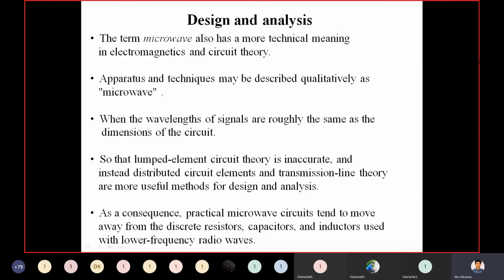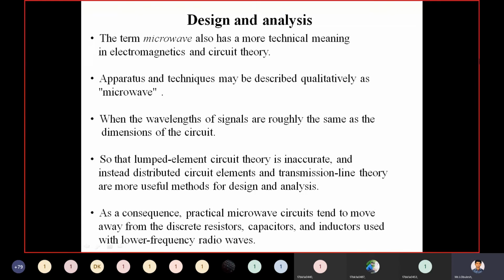Coming to design and analysis: how to design the microwave tubes and what analysis we are going to follow. The term microwave also has a more technical meaning in electromagnetics and circuit theory.